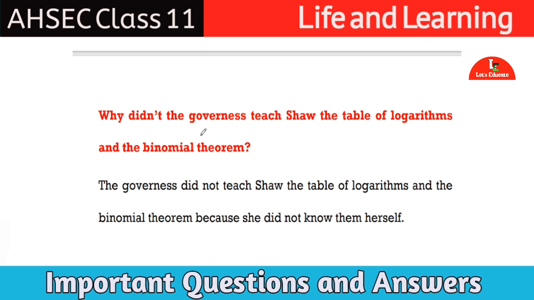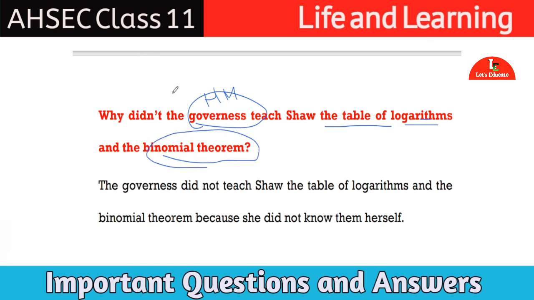Why did the governess not teach Shaw the table of logarithms and the binomial theorem? According to Shaw, the governess, who is the teacher of GB Shaw, in our present day is a tuition teacher, right, or home tutor. We call him a home tutor. So the question is, why did this home tutor, the governess, not teach logarithms and the binomial theorem to our writer?